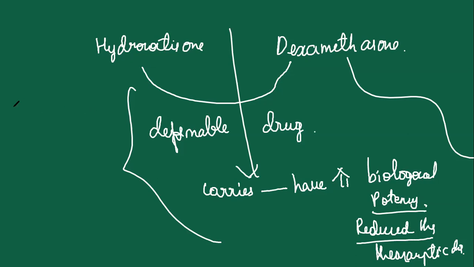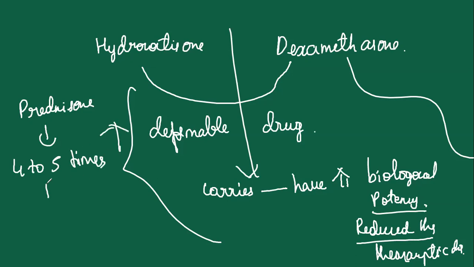Now there is another difference, that is prednisone. This will be 4 to 5 times more potent than hydrocortisone. And this also has a long duration of action, perhaps 12 hours or more.